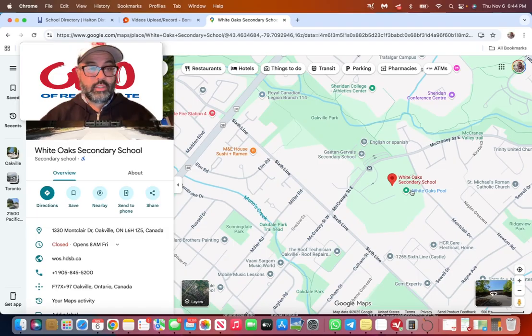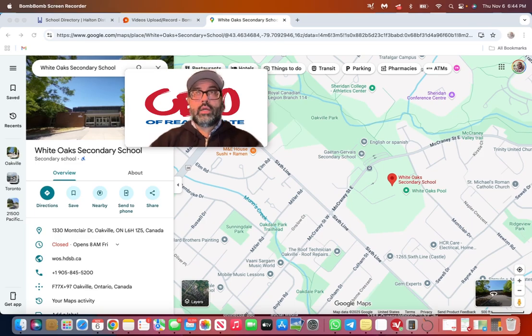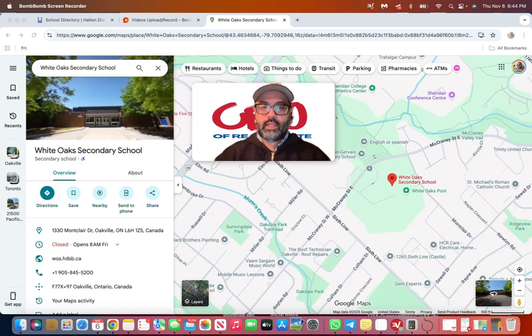White Oaks has a pool as well, which we don't see here, but just a little interesting tidbit. And again, it's a sought after school. People want to go to White Oaks, which is good, because if we go back 30 years, it was just not a good school. People didn't want to go to White Oaks 30 years ago, but it's a completely different story now.